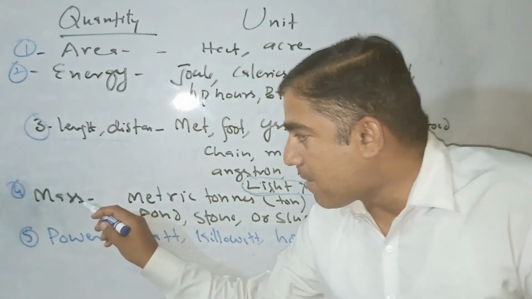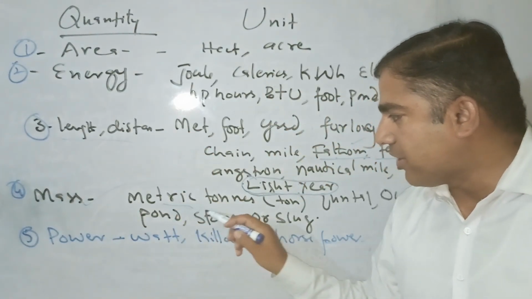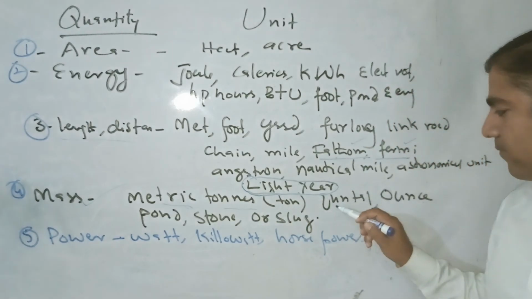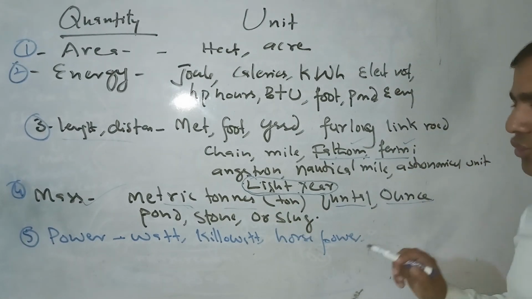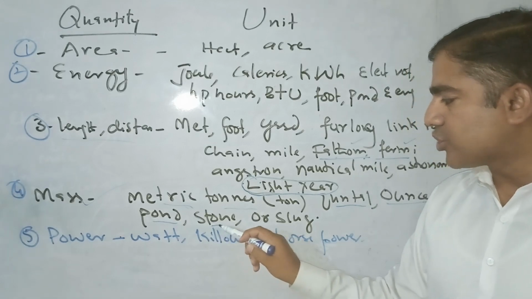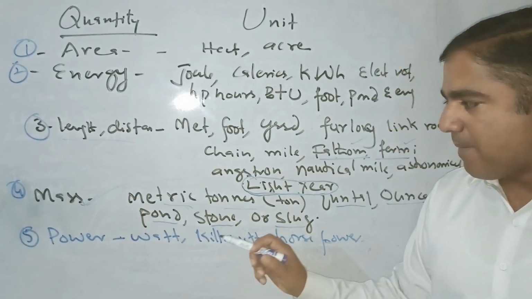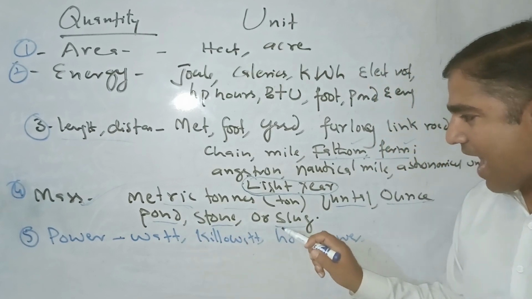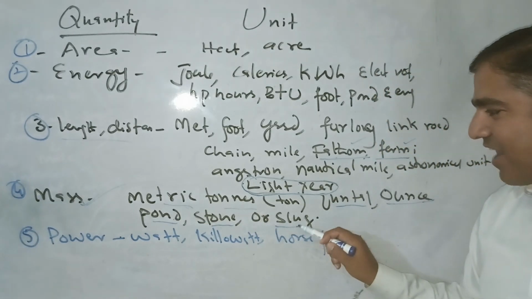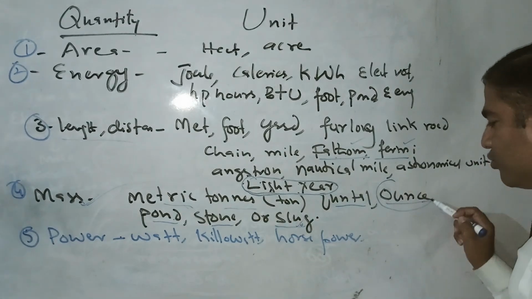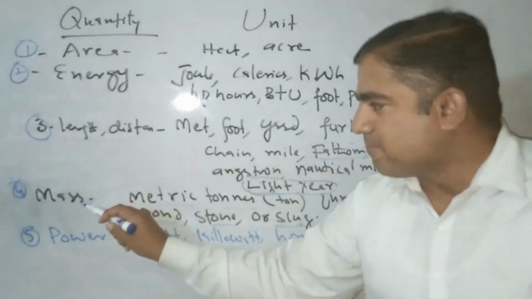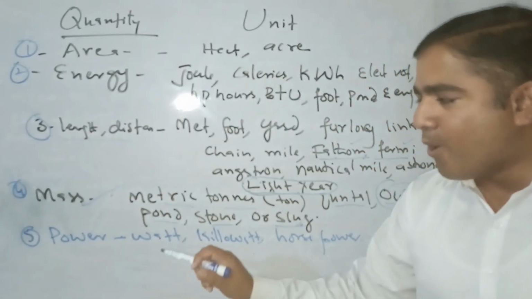Now this is mass. We can say metric ton, ton, the quintal, ounce, pound, stone, slug. These are very important. Mass can be measured in the pound system. This is the pound, this is the slug. These are very important. This is the ounce. This is also important, and mass is asked mostly in the SPSC exam.